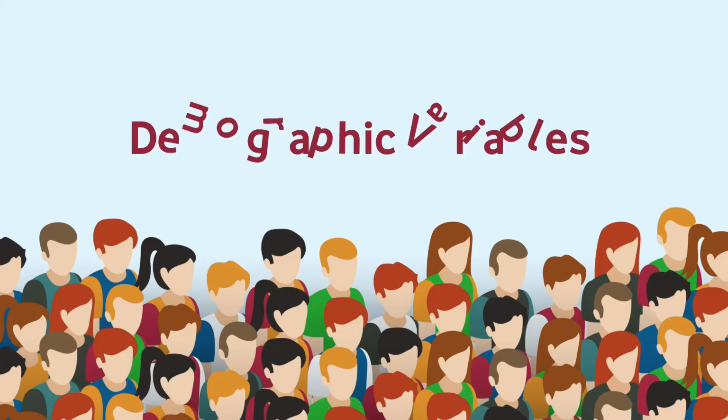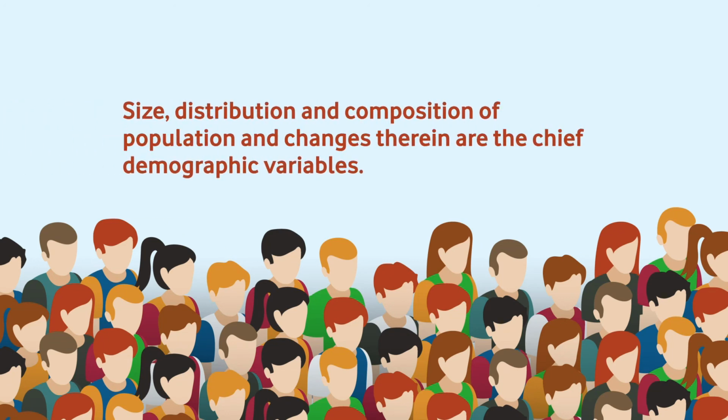For example, demographic variables: the size of the population, the distribution of the population, the composition of the population, the sex ratio in that region. That gives us an idea, so that you can plan that after 10, 20, 30 years, if the current population trends are like this in this region, in the future it will be like this.